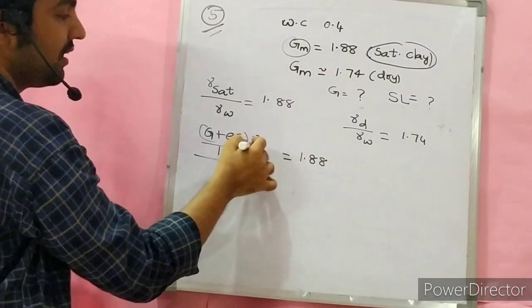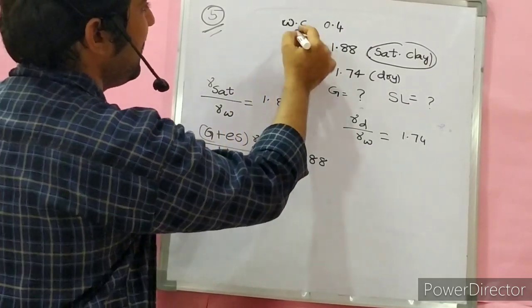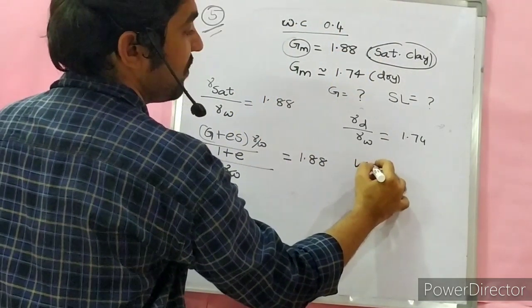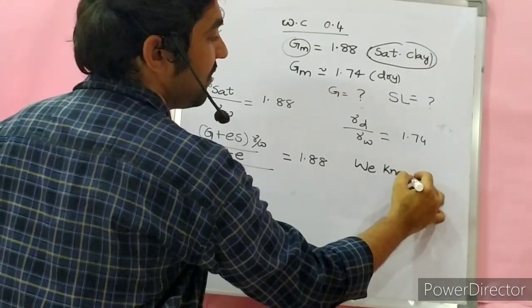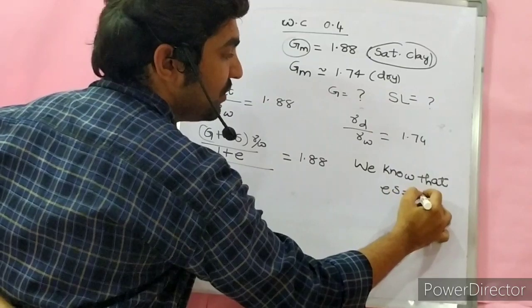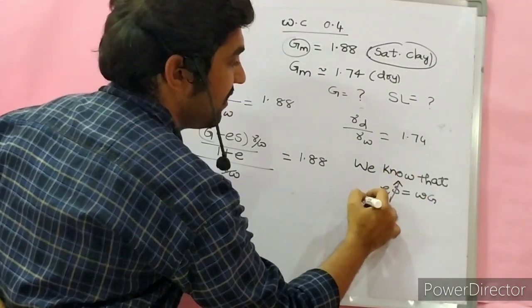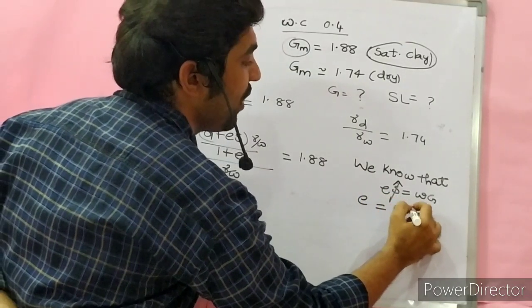Gamma W cancels. What is e? We know that Se is equal to wG. For a fully saturated clay, S is equal to 1. Hence e is equal to 0.4G.